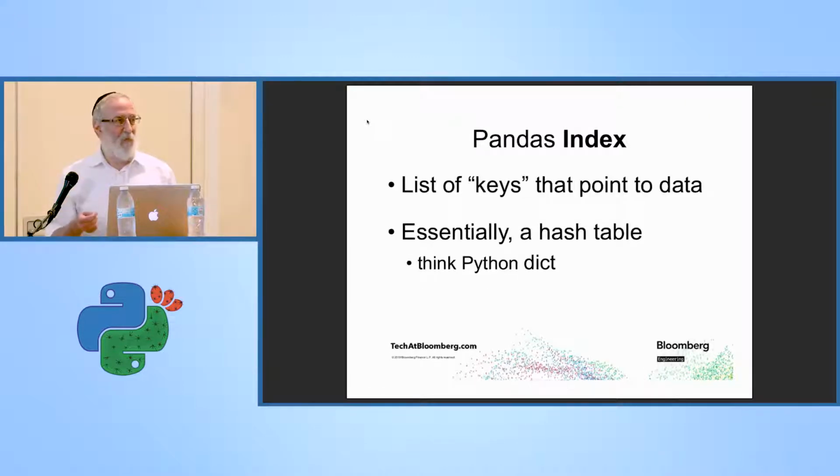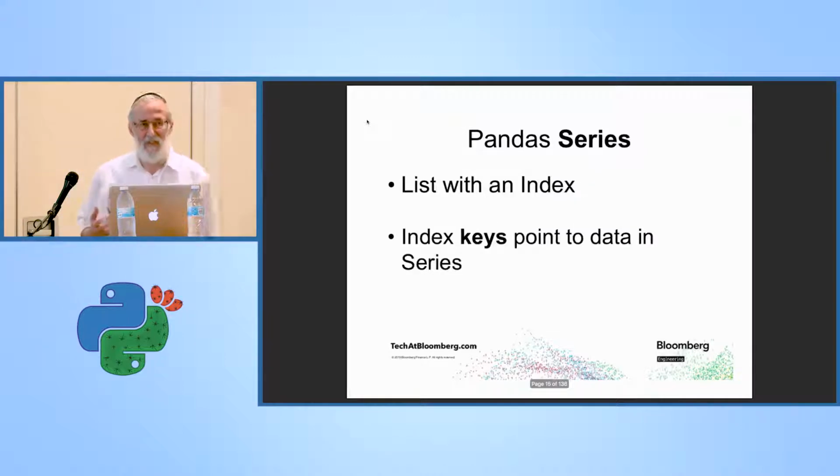An index is nothing more than a list of keys that point to data. It's essentially a hash table. You can think of it as a Python dictionary. A series is the data combined with the index. So you have a list of data, and you have the index keys pointing to that data.